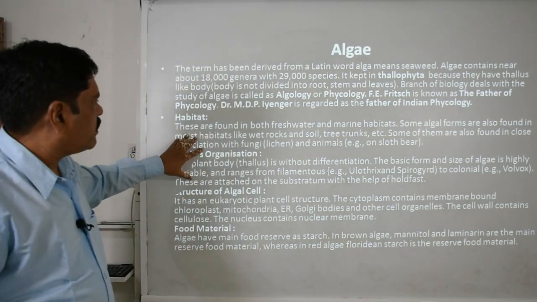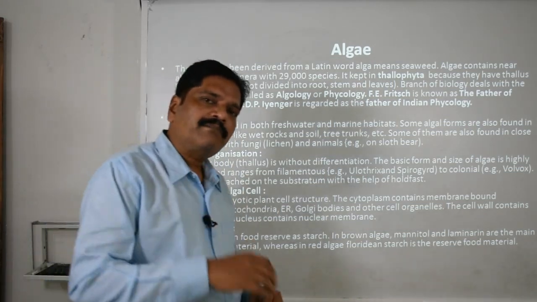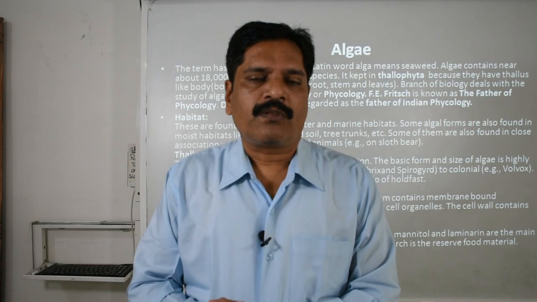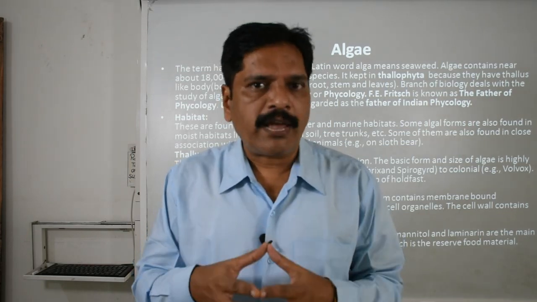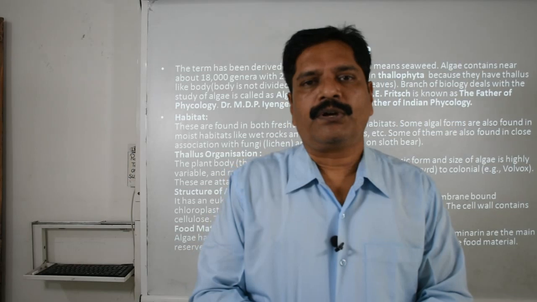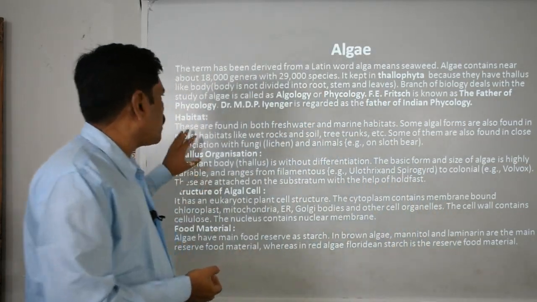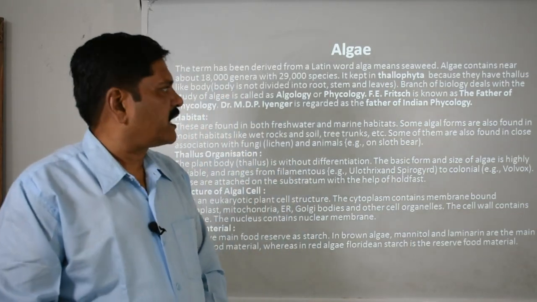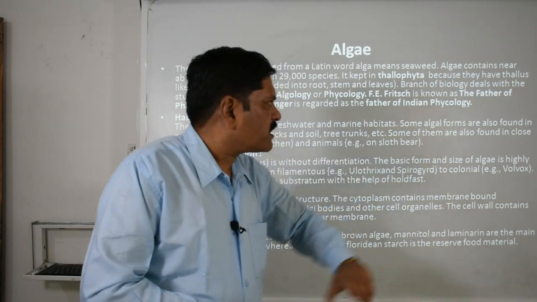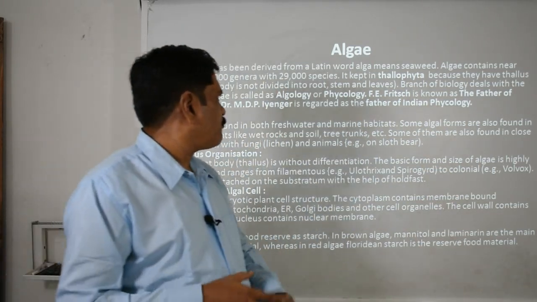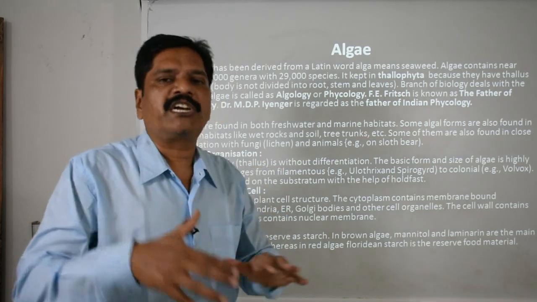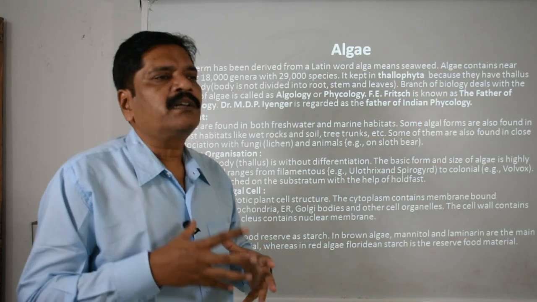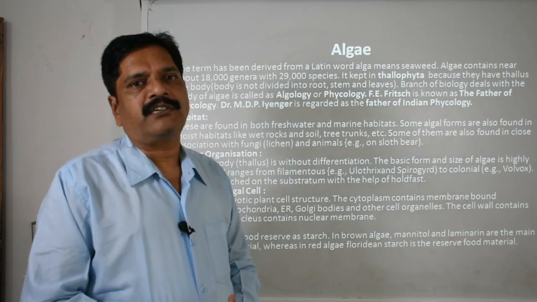Clear? So now first we are talking about the habitat. What is the habitat? A place which provides proper facilities to any organism to survive and flourish. So this is the habitat. Basically algae are found in both fresh water and marine water, the saline water. Some algae are also found in moist habitats like wet rocks and soil, or in shaded regions, or even on tree trunks, from where they get a lot of moisture and shade.